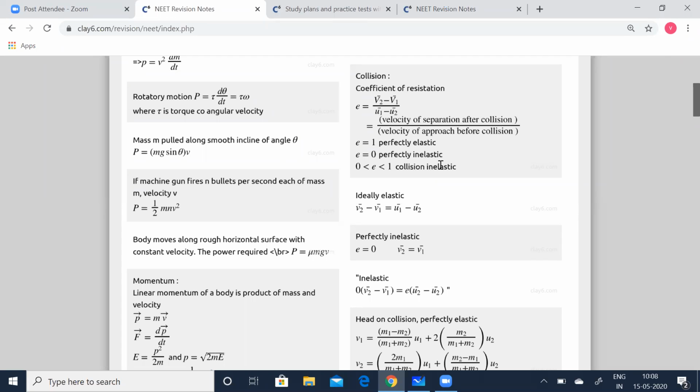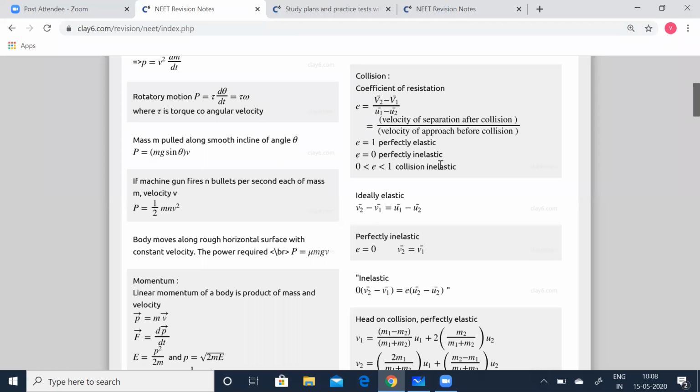Here are the basic characteristics of elastic collision. Linear momentum is conserved, total energy of the system is conserved, and the kinetic energy is conserved. Remember this. Obviously the kinetic energy in such collisions is not converted to any other form of energy like heat energy, sound energy, etc. So kinetic energy is conserved here.